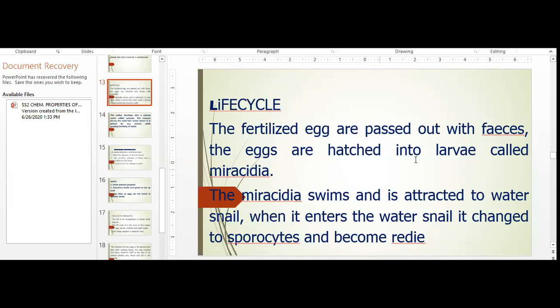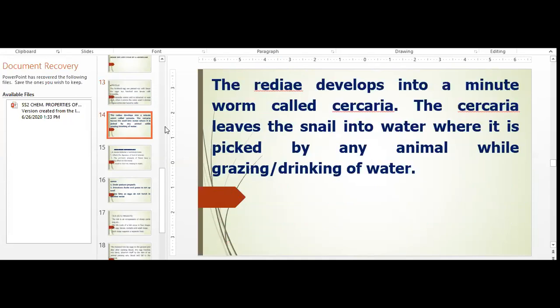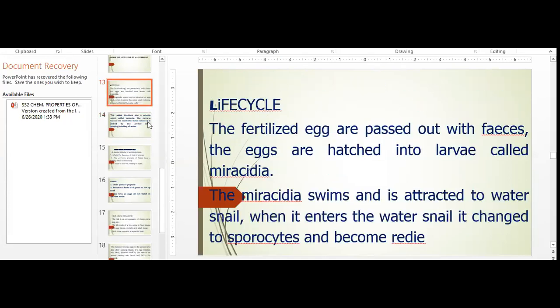The larvae of liver fluke is called miracidia. The miracidia swims and attaches itself to the water snail. Inside the water snail, the miracidia becomes sporocysts. Now the sporocyst becomes radiae. Now it is this radiae that develops into